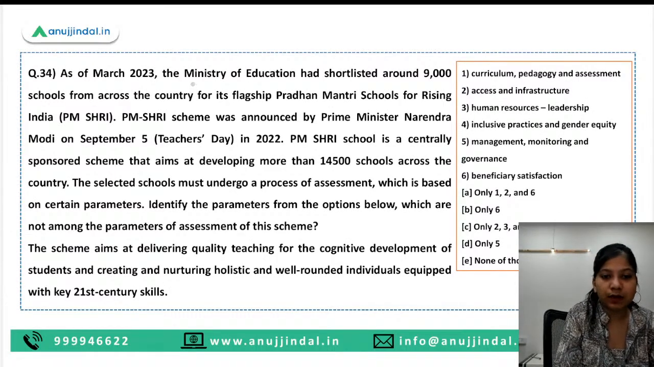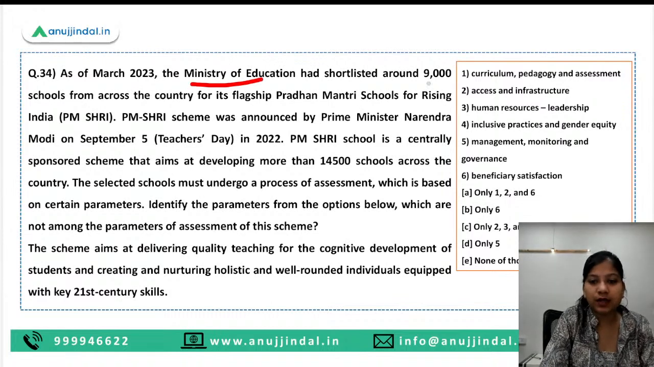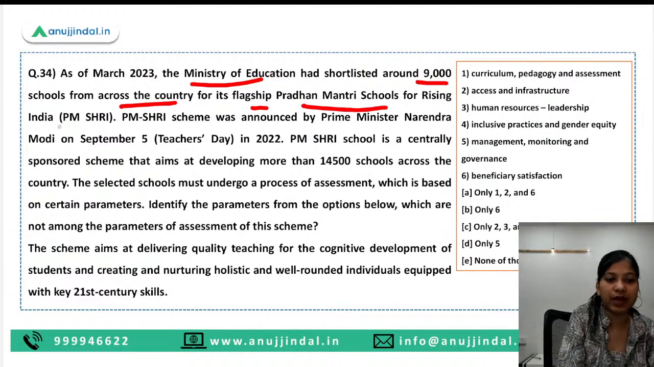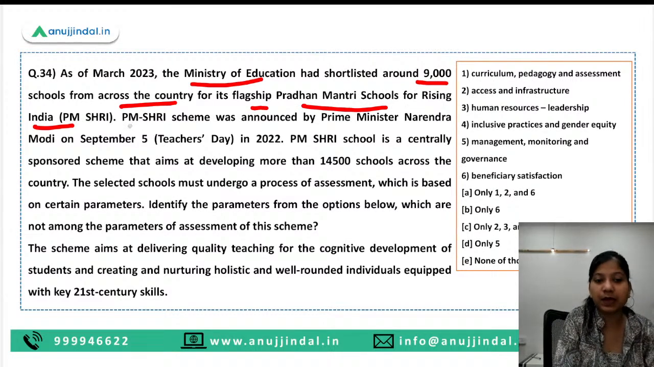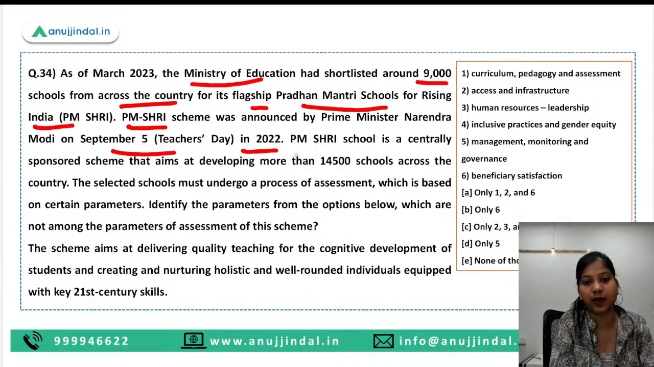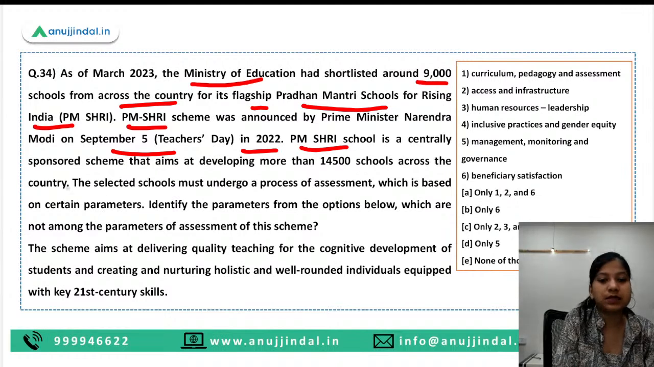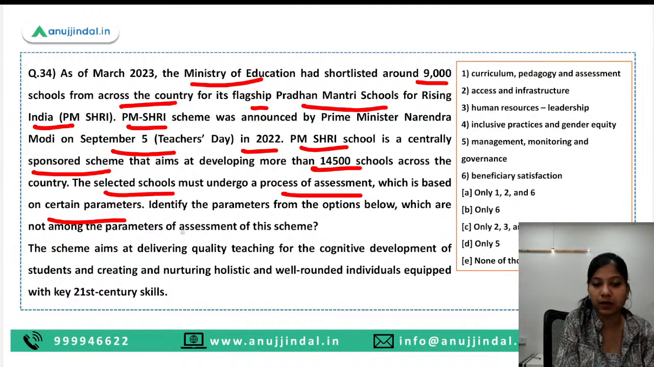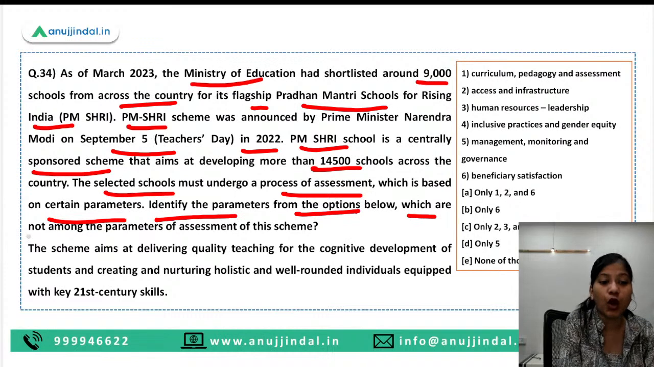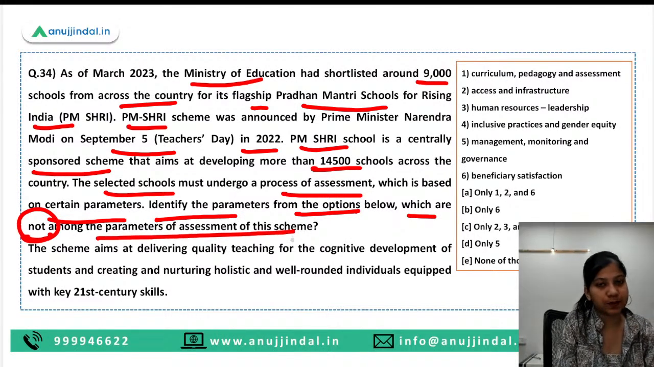Next question is, Ministry of Education has shortlisted around 9,000 schools from across the country for its flagship Pradhan Mantri School for Rising India, that is PM Shri. PM Shri scheme was announced by the Prime Minister on September 5, 2022, that is Teachers' Day. PM Shri School is a centrally sponsored scheme that aims to develop 14,500 schools across the country. The selected schools must undergo a process of assessment which is based on certain parameters. Identify the parameters from the options given below which are not among the parameters of assessment of the scheme.